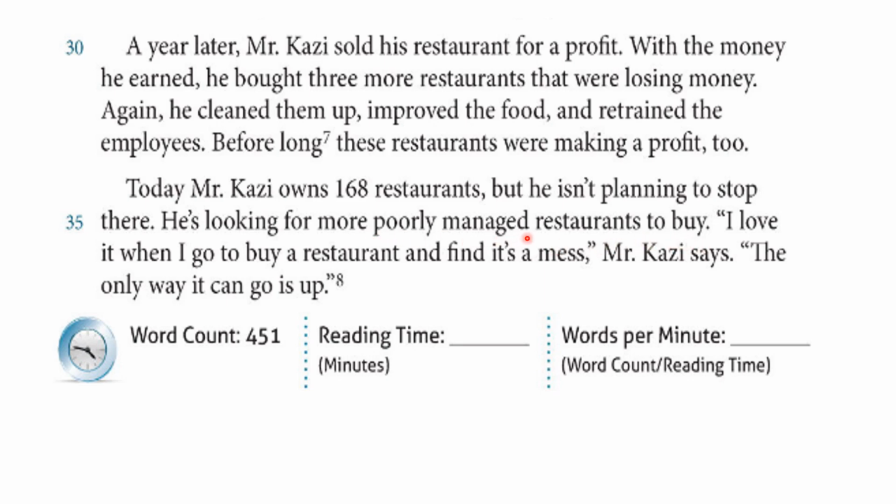Poorly managed restaurant. The word poorly managed is a compound adjective. Poorly is an adverb, and managed is the past participle form of the verb manage. Poorly managed restaurants. To manage is to run a restaurant. Poorly, in a bad way. I love it when I go to buy a restaurant and find it's a mess, Mr. Kazi says. The only way it can go is up. These are the actual words of Mr. Kazi as they are put into quotation marks.